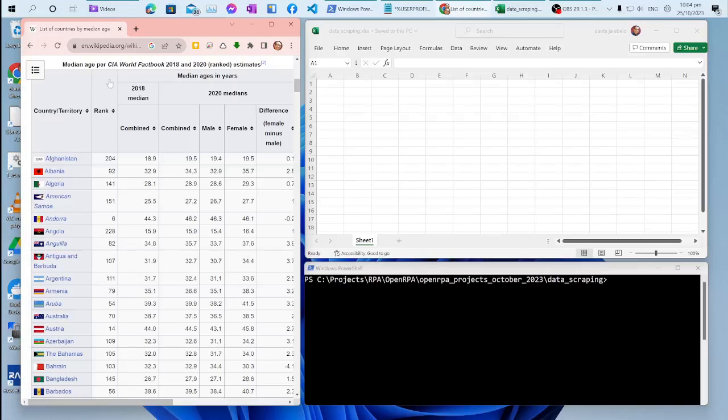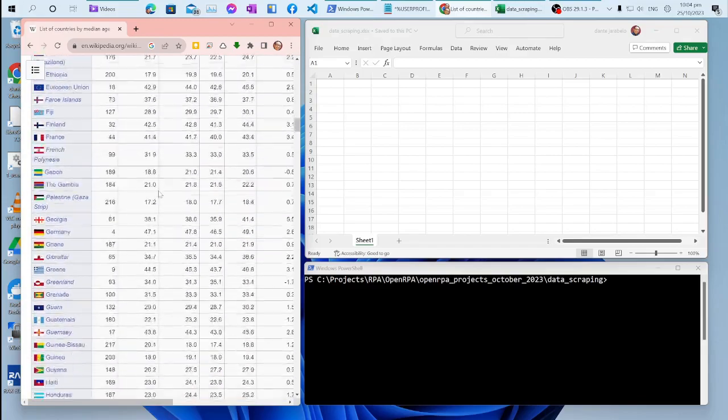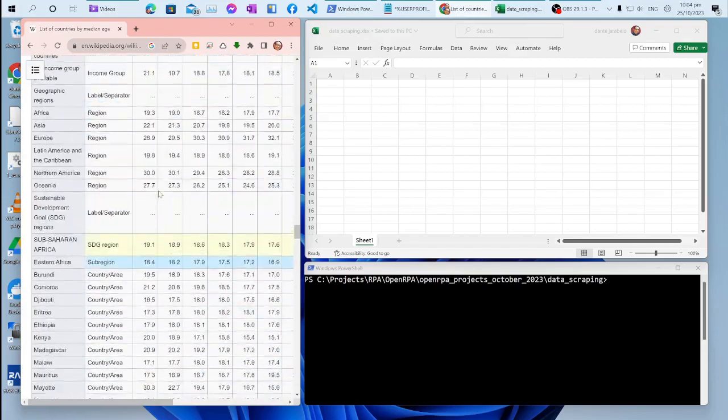We are to witness data scraping from a web data table. As you now see, there are close to 300 records to be fetched from this data table.